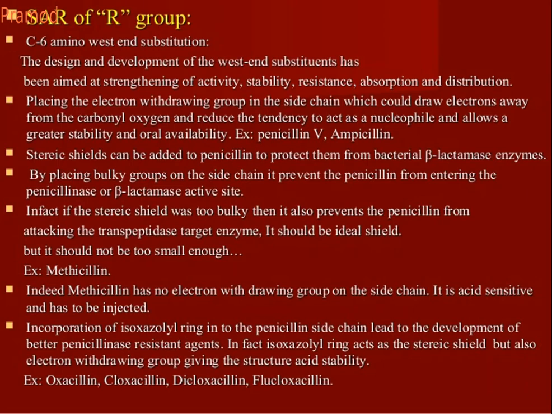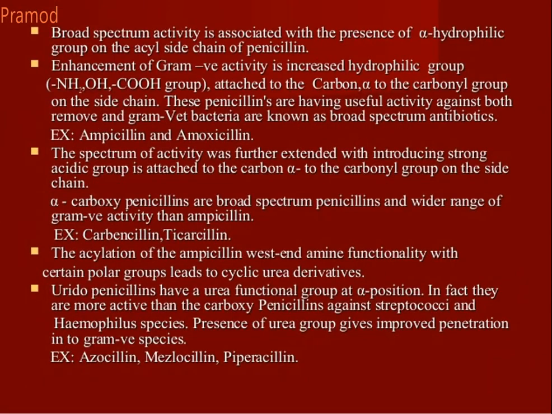Once it is electron withdrawing, it reduces the electron density on the carbonyl carbon, so it cannot attack the beta-lactam. Even when it undergoes tautomerism, the electron density on the carbonyl carbon will be less, so it reduces nucleophilicity and will not attack the beta-lactam carbonyl carbon. Examples of drugs with greater oral stability are penicillin V and ampicillin.